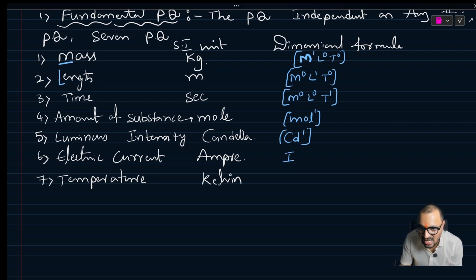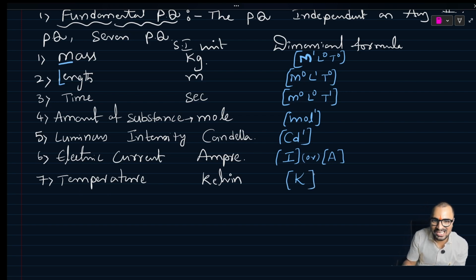Ampere, I or A dimension we can write. Kelvin, K. Temperature, Kelvin. So K1. I for current or ampere, and candela. So these are the fundamental physical quantities and their dimensional formulas.